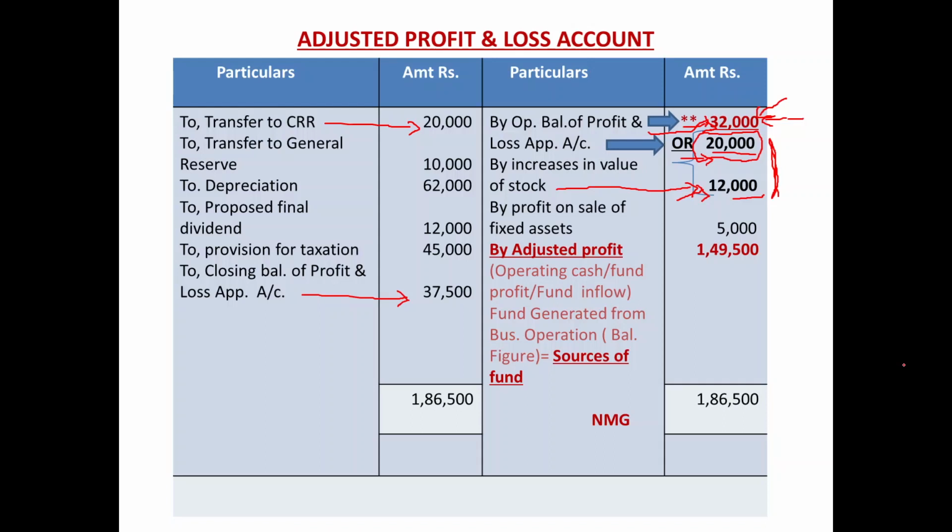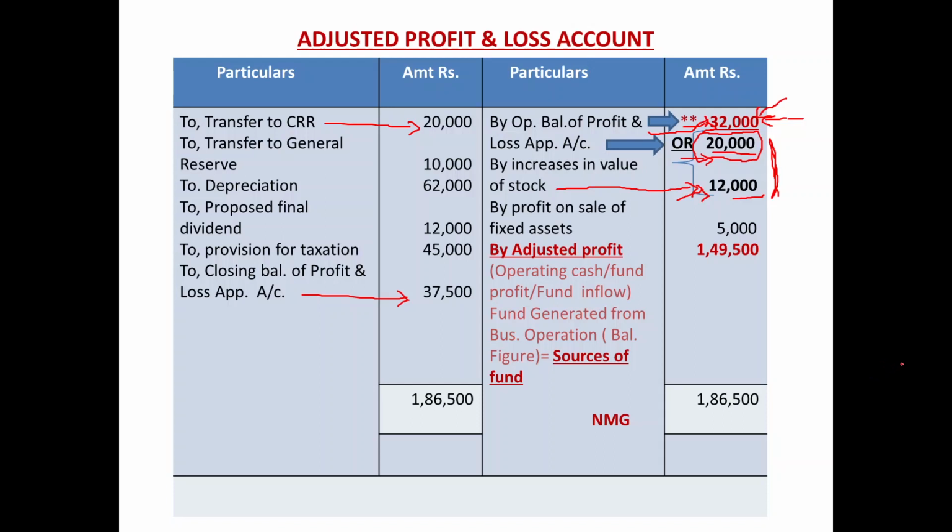Working notes, planning, having a chart, journal entries, posting in the concerned ledger accounts, closure of the ledger accounts, and then from the ledger accounts we came to the fund flow statement impact. 2 entries we reported in the fund flow statement, one as an application of fund, one as a source of fund, and the third impact came in the adjusted profit and loss account, that is for the creation of CRR, because it was taken out from the current year's profit, but it was a non-cash item, and that is why we added back rupees 20,000 once again in the current year's profit.